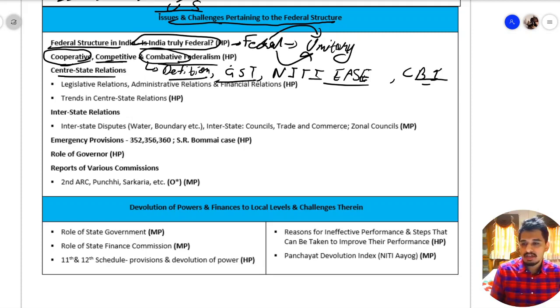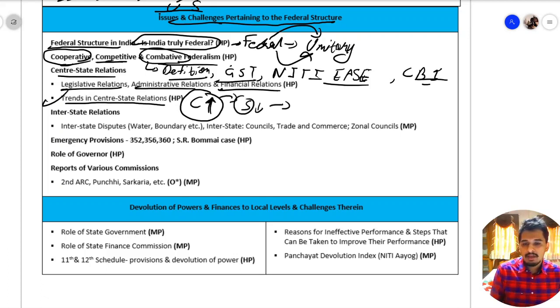Then we have center-state relation. In this, we have legislative relations, administrative relations, and financial relations. Then we have trends in center-state relation. What has been the trend? During the Congress era, or the one-party era, the center used to be all too powerful, and the states were at the mercy of the center.